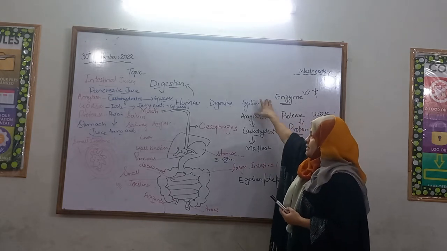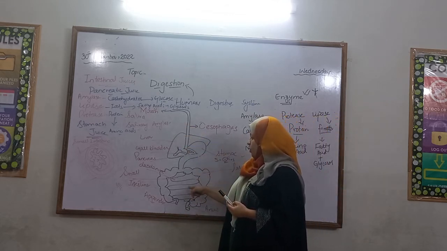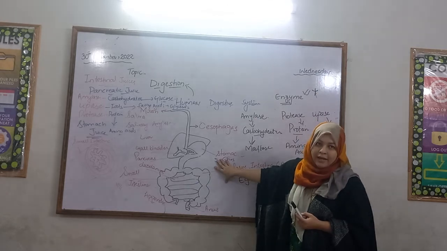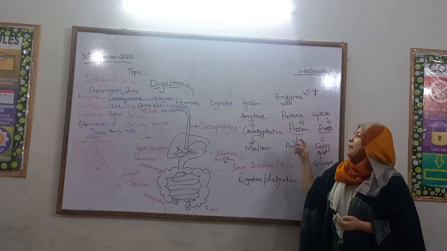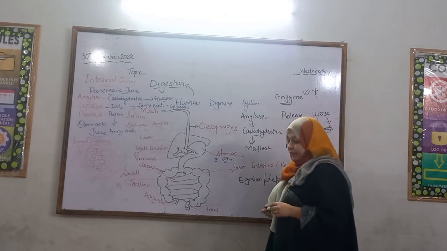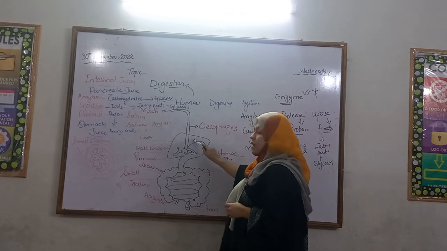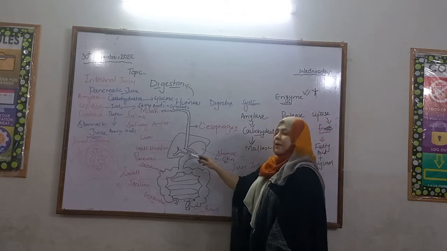The human digestive system contains the mouth, esophagus, stomach, small intestine, and large intestine, and this totally is called the alimentary canal. The alimentary canal is 10 meters long, and there are two special organs which help in the digestion of food: the liver and pancreas.